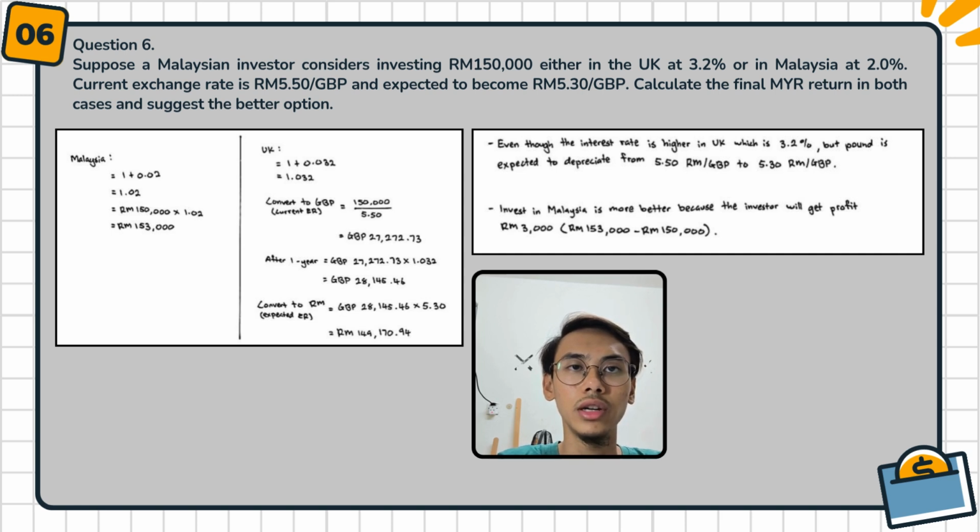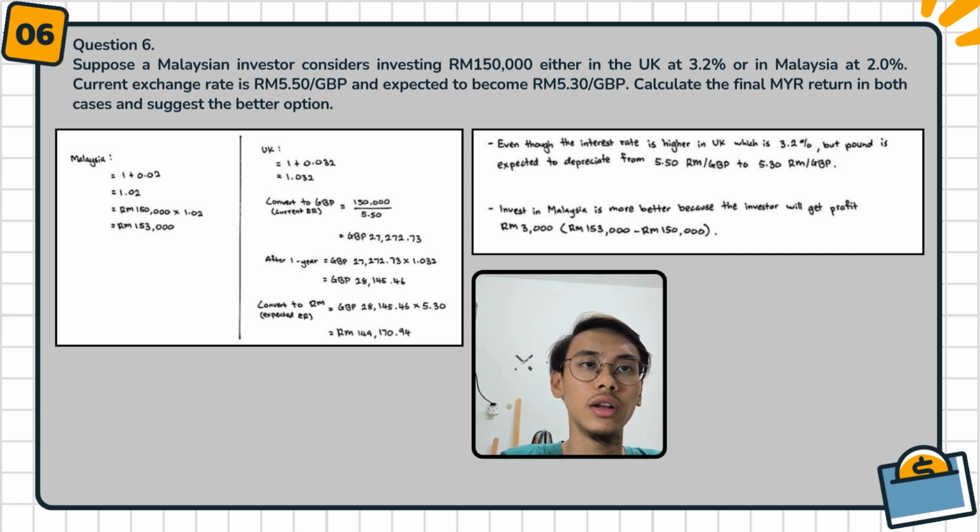First, we calculate Malaysia. 1 plus 0.02, which we got from 2% divided by 100%. The value is 1.02. Then RM150,000 times 1.02, we got 153,000 for Malaysia.